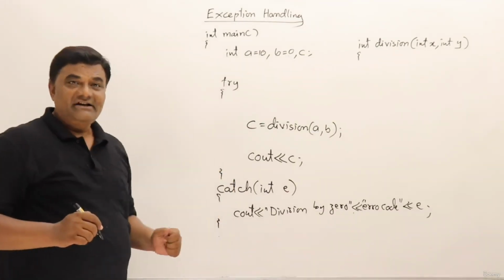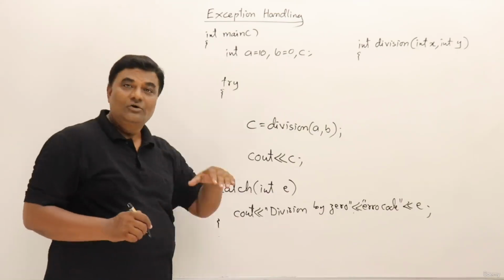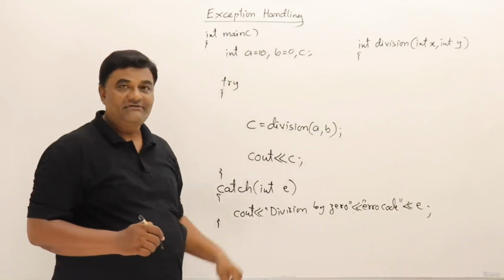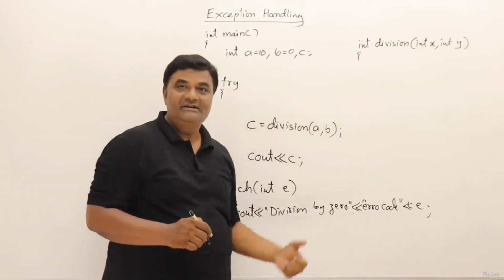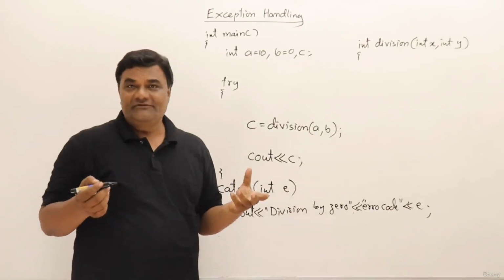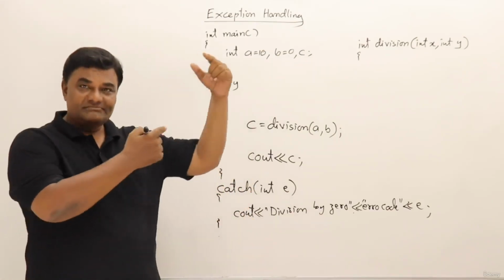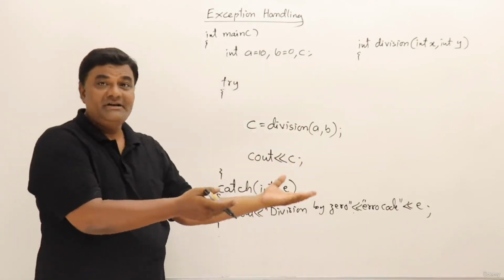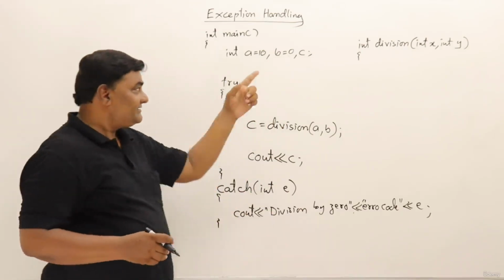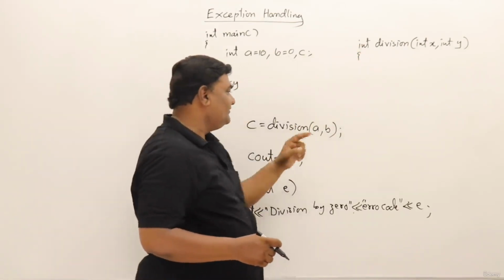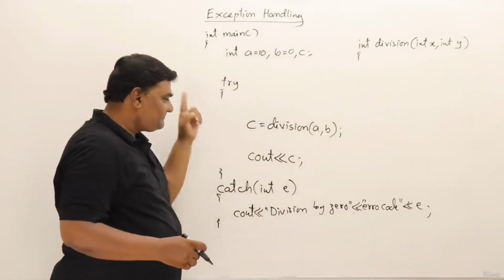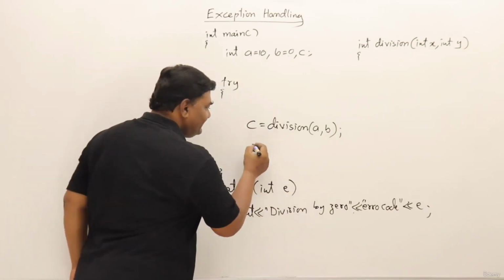Now who is dividing? Main is not dividing. Who is dividing? The division function will divide. We will send these two values. It will divide them and return. Now you know very well about the function. When you call a function by passing parameters, a function may return the result. So yes, the function is returning an integer value that I am taking in c and I am displaying it here. So I'll just rewrite it, cout c.